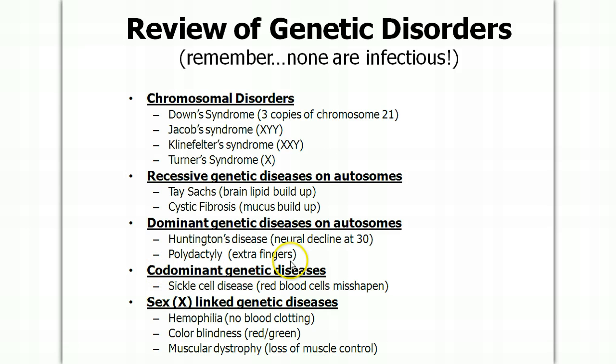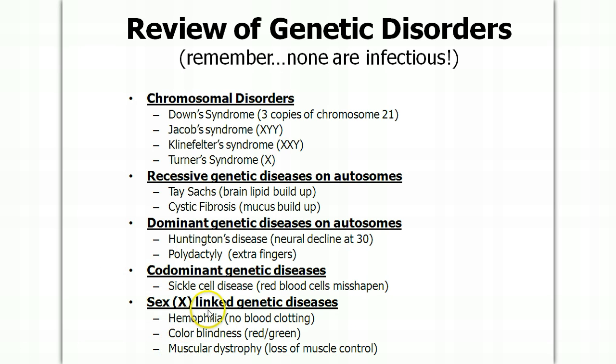Codominant genetic diseases include things like sickle cell. Codominant means that if you have the allele for sickle cell as well as the allele that's normal, you exhibit both of them. And someone who is a heterozygote for sickle cell will produce the normal red blood cell hemoglobin as well as the misfolded hemoglobin to give themselves sickle cell. And you'll learn about this on Monday.